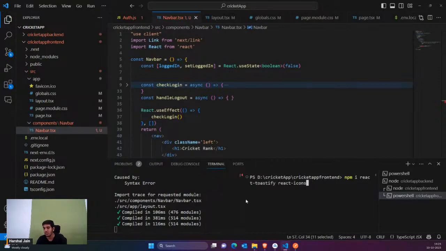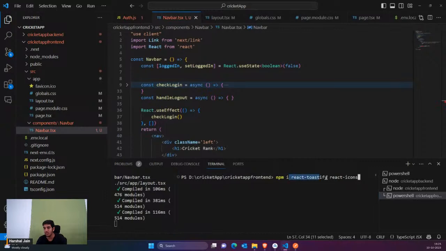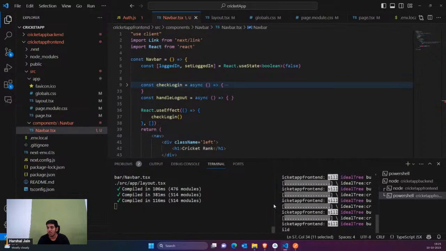React Toastify. So just do one thing in the front end, just install these two, React Toastify and React icons, because we are going to use icons as well as show some toast message on successful response. If I hit this, it would be installed into the front end. That's it.